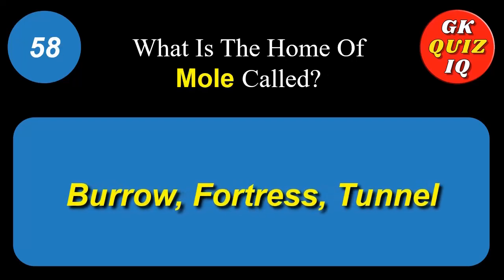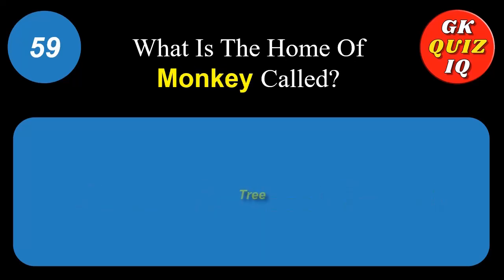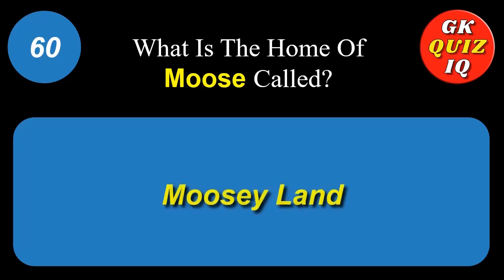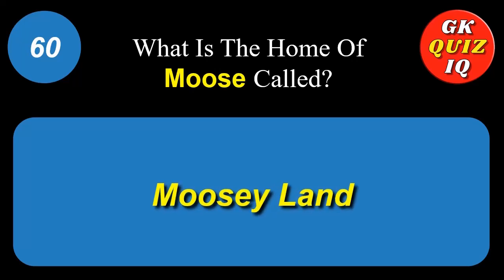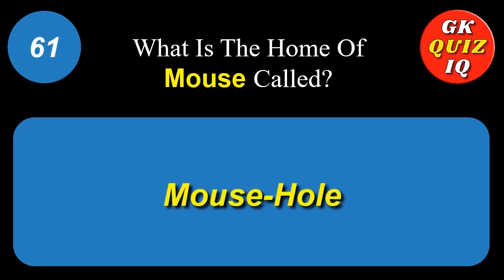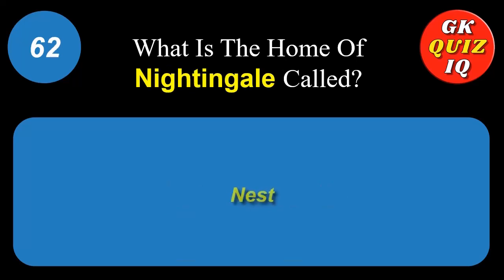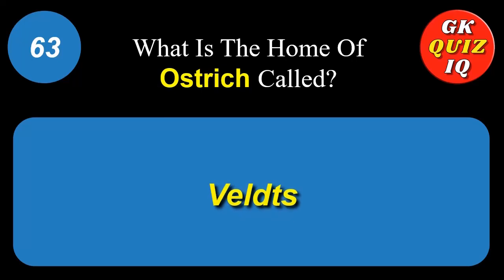What is the home of mole called? Burrow, fortress, tunnel. What is the home of monkey called? Tree. What is the home of moose called? Moosey land. What is the home of mouse called? Mouse hole. What is the home of nightingale called? Nest. What is the home of ostrich called? Velds.